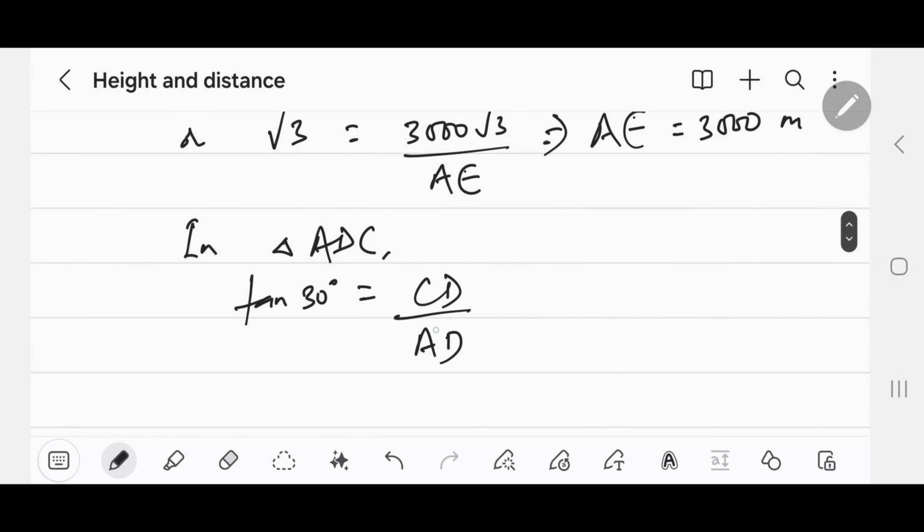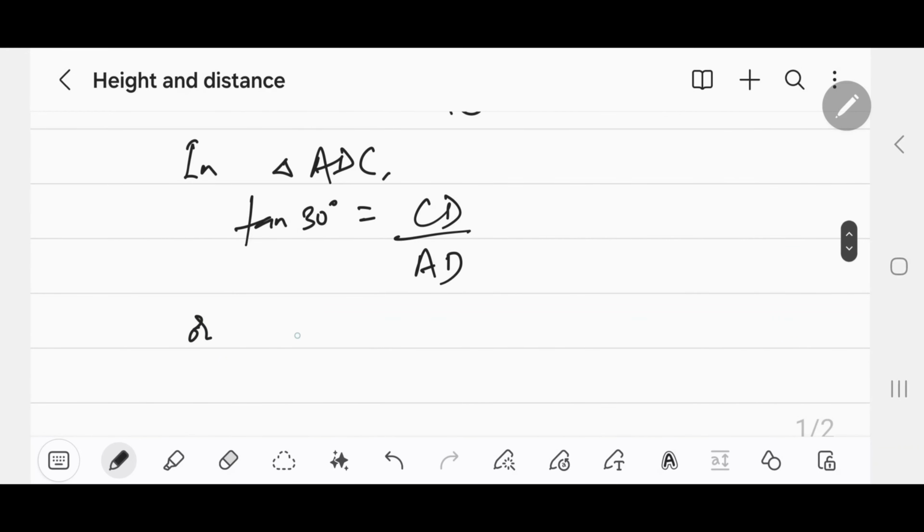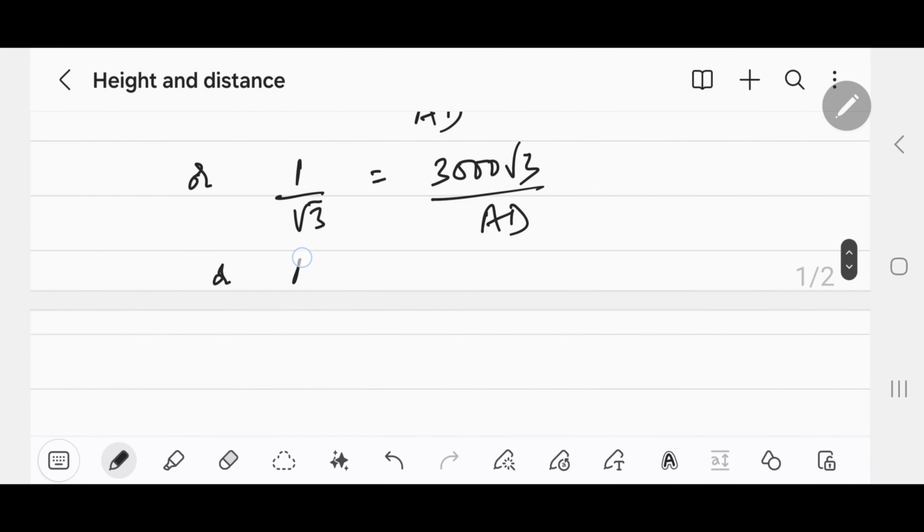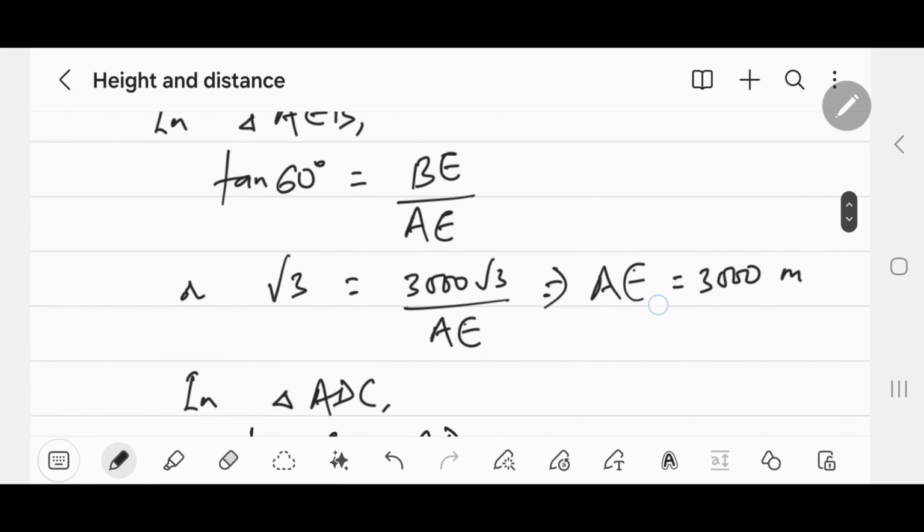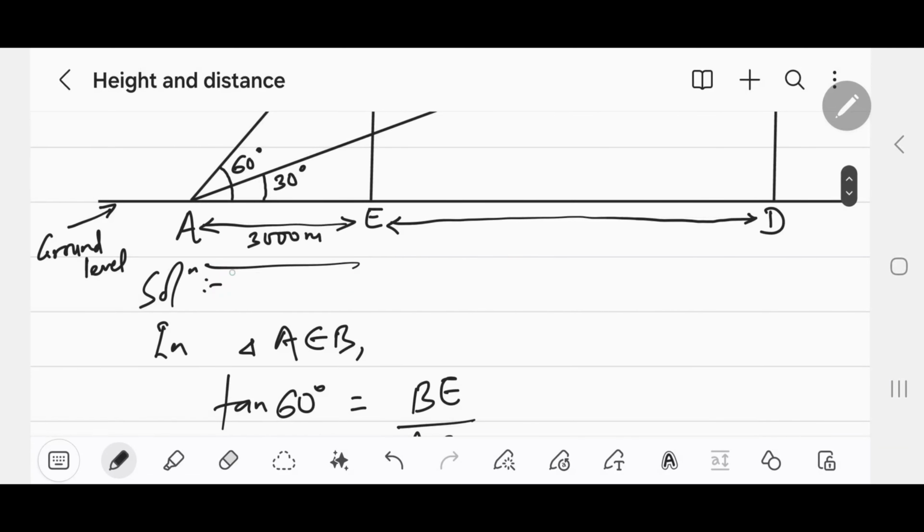Tan 30 is 1 by √3. CD, that is 3000 √3 by AD. Or AD equals to 3000 into 3. That is 9000 meter. So we got this total distance as well, 9000 meter.